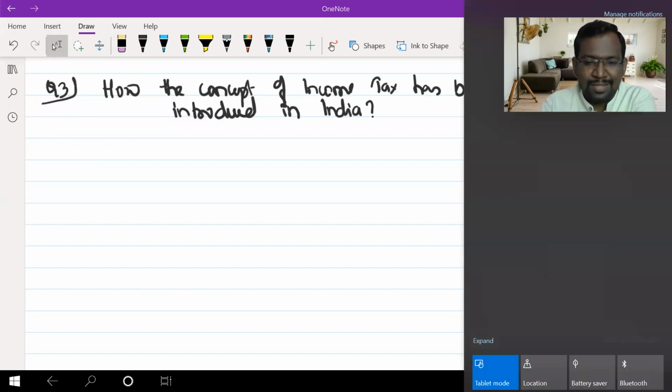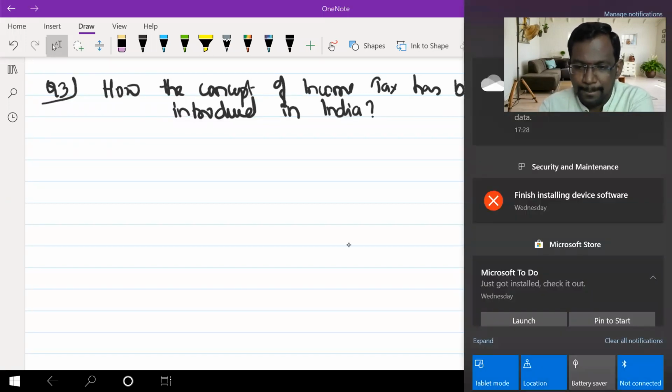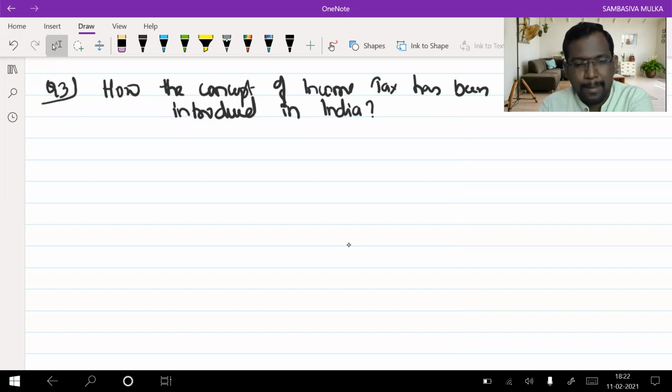Which is the highest authority? President of India, okay. The highest authority, everyone should follow. Everyone should abide by the provisions.